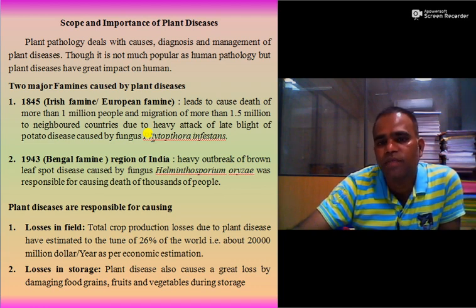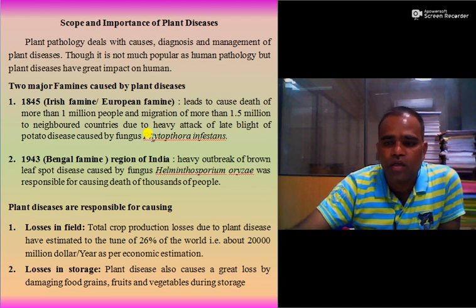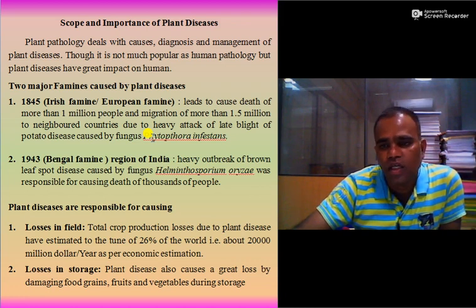At that time the potatoes could not be reaped from the field due to heavy infestation of this late blight disease, and due to that more than 1.5 million people migrated from one place to another, and more than 1 million people died of hunger.